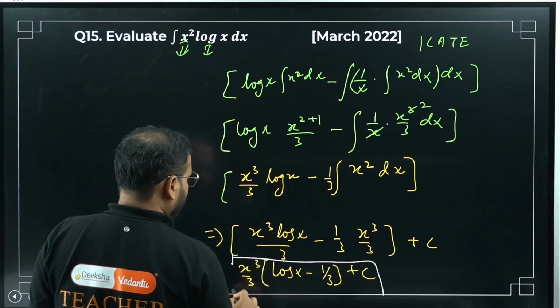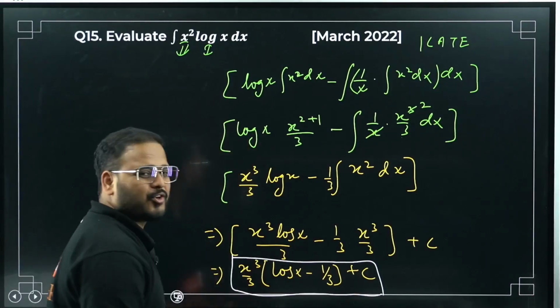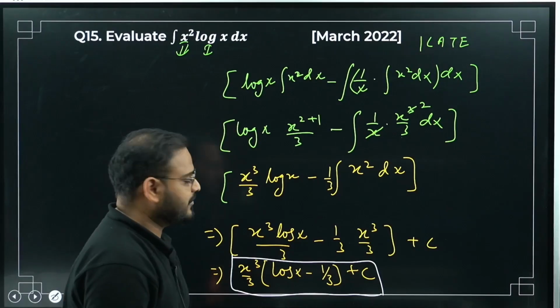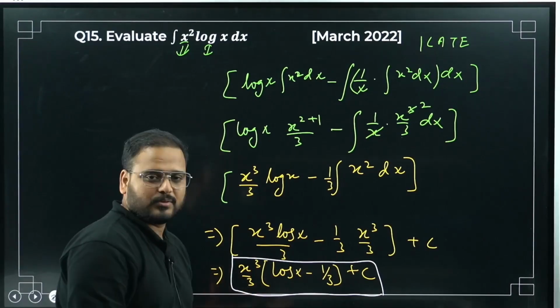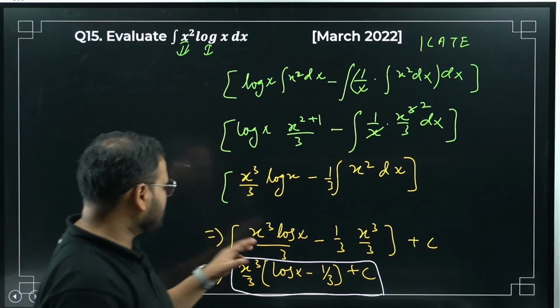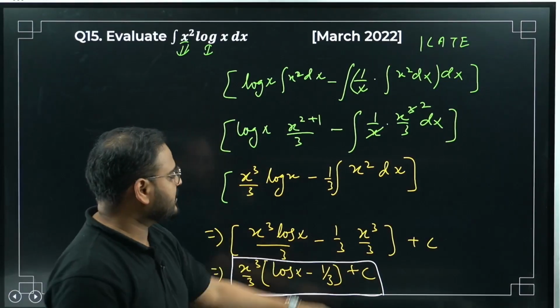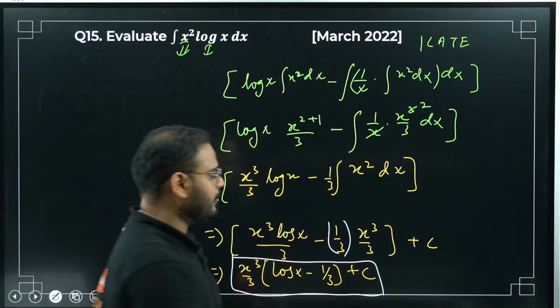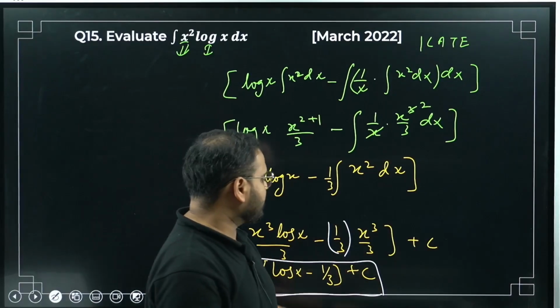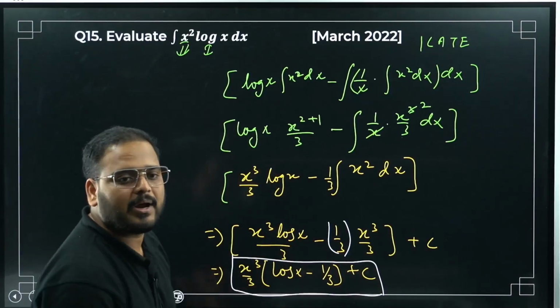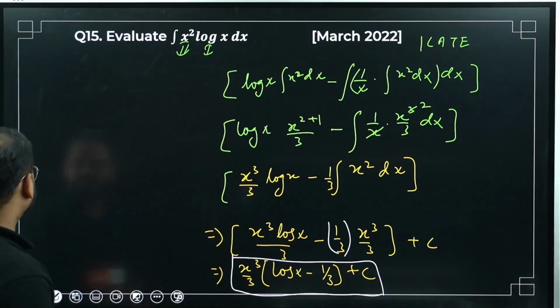If you want, you don't have to take the common. If you want, you can take it common, your choice, based upon the answer. If it is an optional question looking for the suitable answer, make it common. If not, this also is the right answer. Just write it as x cube by 9. x cube by 3 into 3 is 9, and 1 by 3 into 1 by 3 is 1 by 9. So write that x cube by 9. I hope this is visible to you. Question number 15 is done.